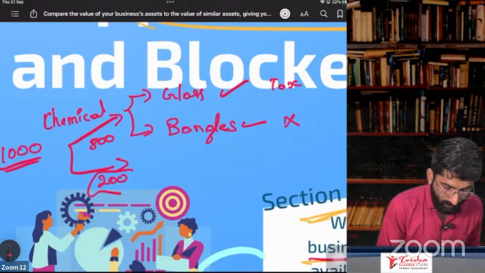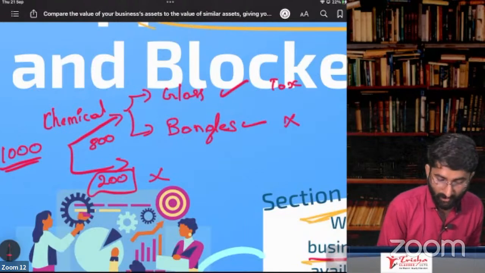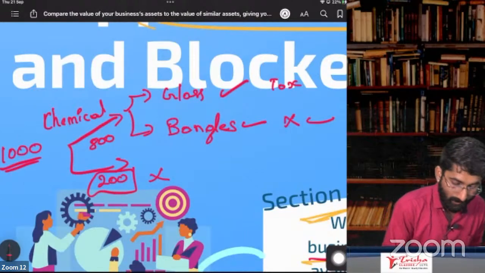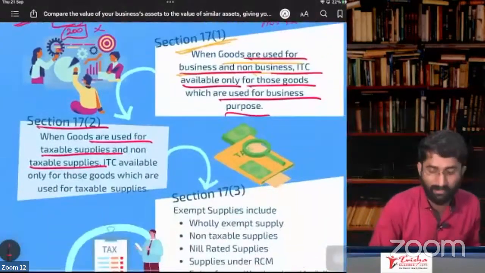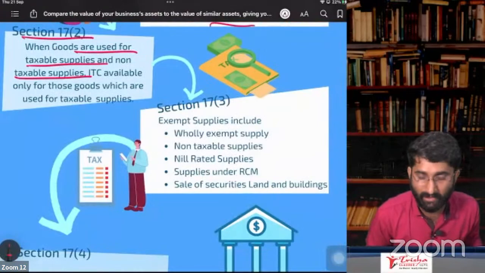Then on these 200 tons, you don't get ITC because you are using it for non-taxable supplies. But here you get ITC because you are using it for taxable supplies. This is Section 17, subsection 2. Section 17, subsection 3.